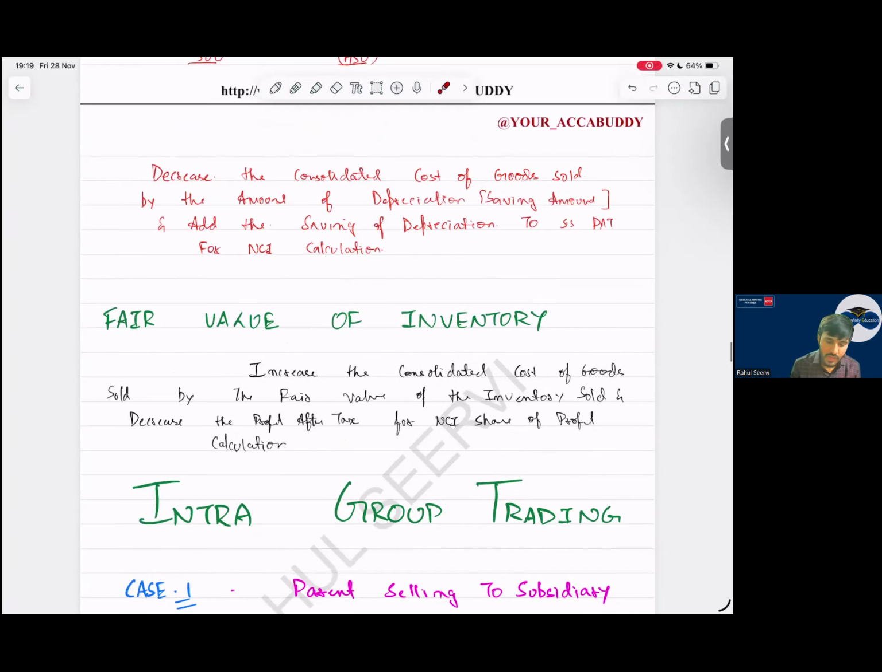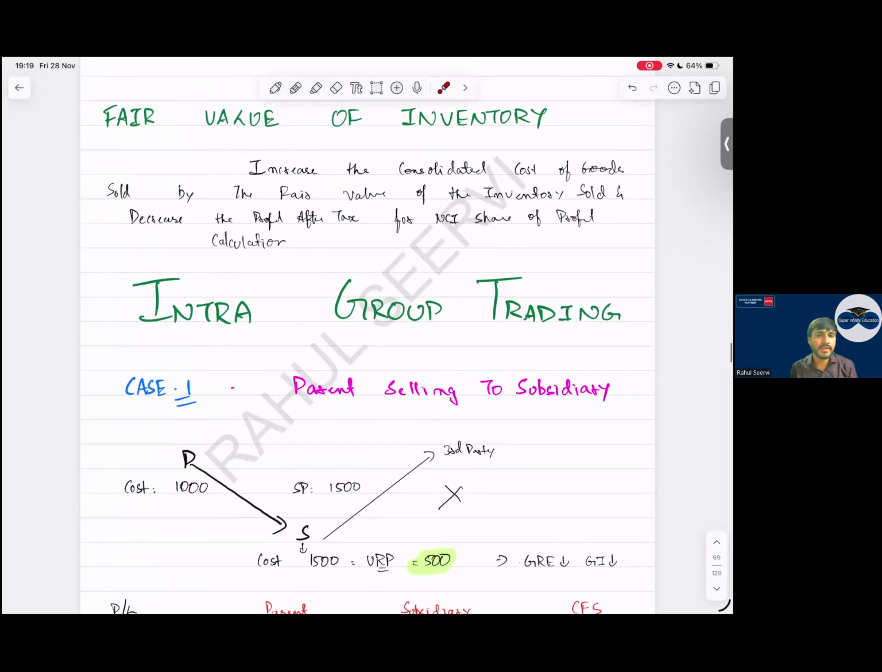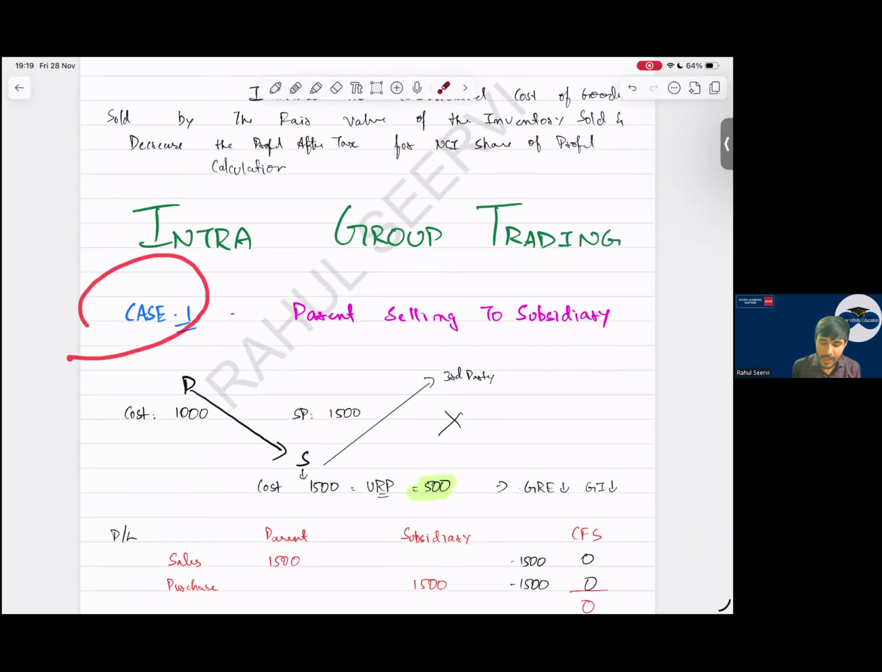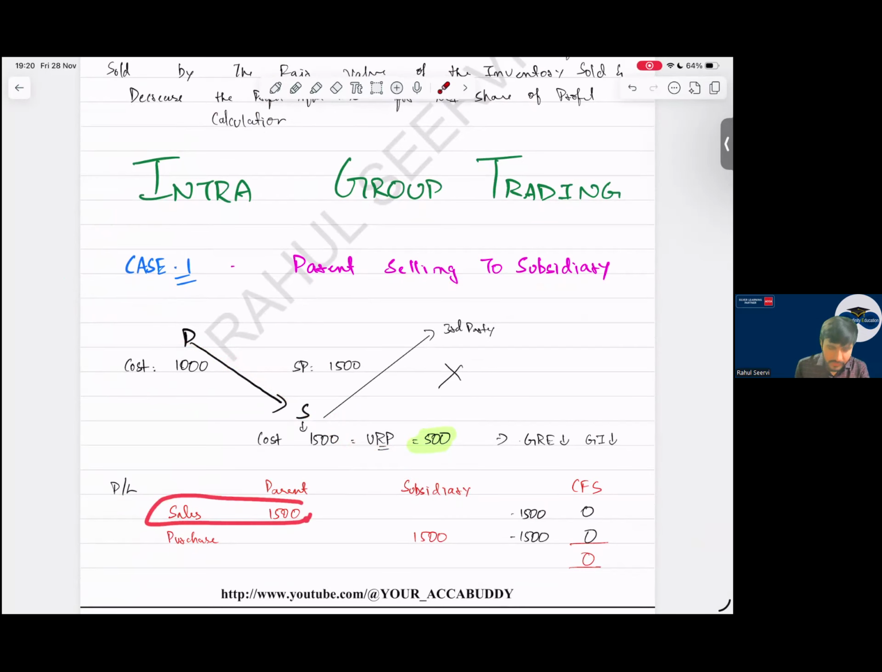This is done. Now coming to intra-group trading. Parent is selling to subsidiary. Now everyone, case 1, parent selling to subsidiary. So parent purchases at 1000, selling for 1500. What is the URP? 500. What is the step 1 here? Parent company recorded a sale of 1500, subsidiary recorded a purchase of 1500.